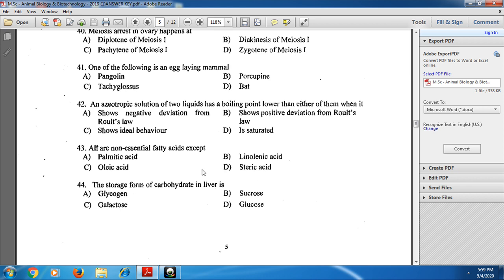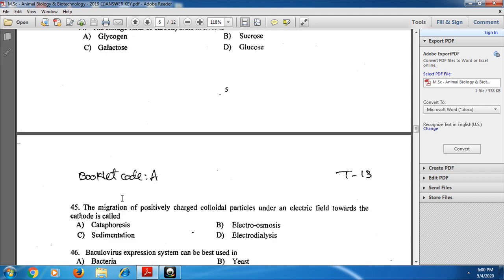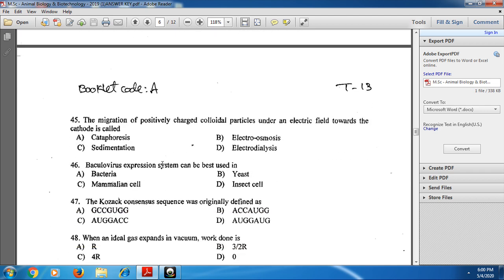And next 44th one, the storage form of carbohydrate in liver is glycogen. That means option A is the correct one. And next for the 45th one, the migration of positively charged colloidal particles under an electrical field towards the cathode is called cataphoresis.